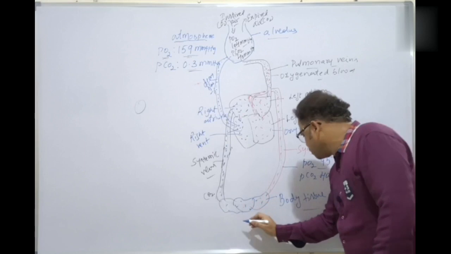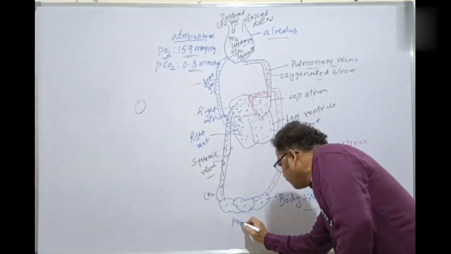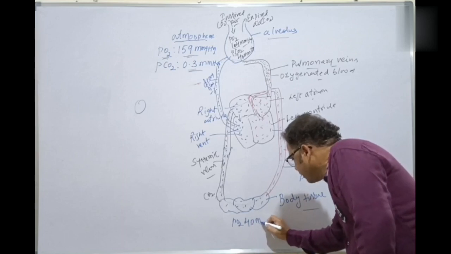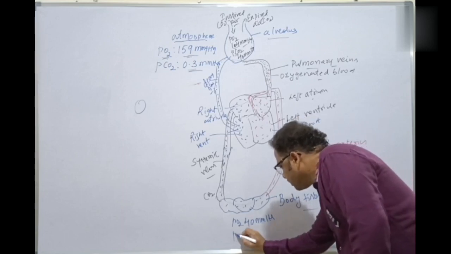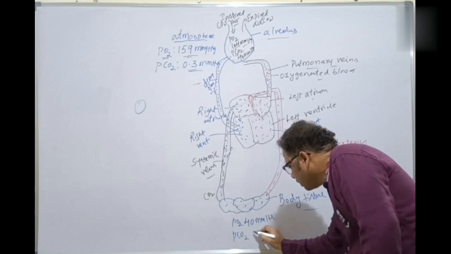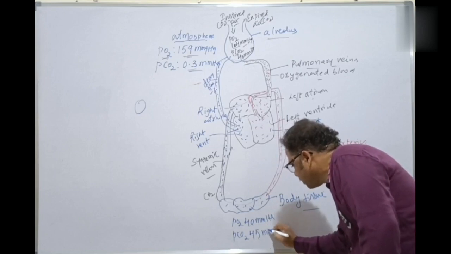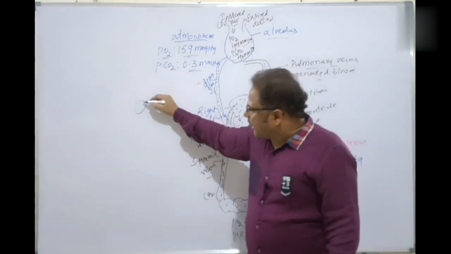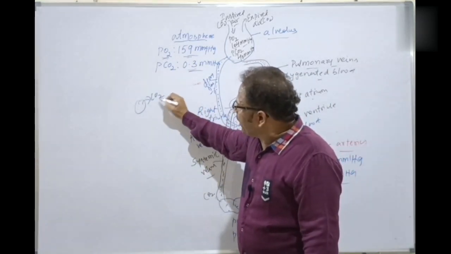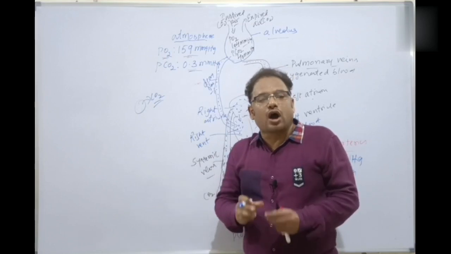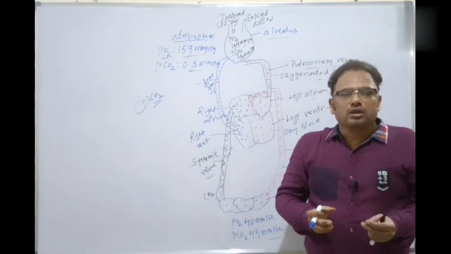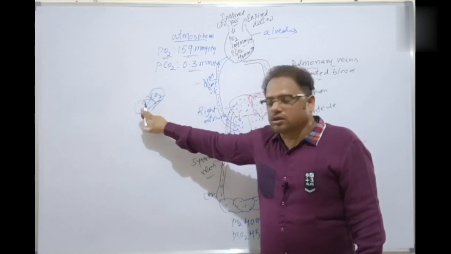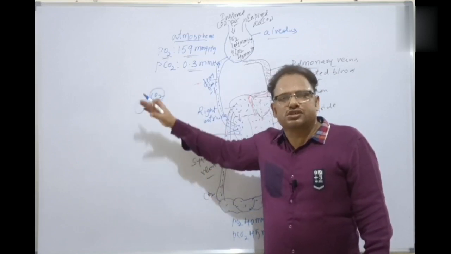That is, at the tissues, again, the partial pressure of oxygen is very much lesser. How much is that one? 40 mmHg. And the partial pressure of carbon dioxide is more when compared to this one here, which is 45 mmHg here in the tissues, because after catabolism, what is released here? Carbon dioxide is released here. That is, at the tissues, carbon dioxide partial pressure is more. More carbon dioxide is released from the cells after catabolism, after oxidation of the glucose.